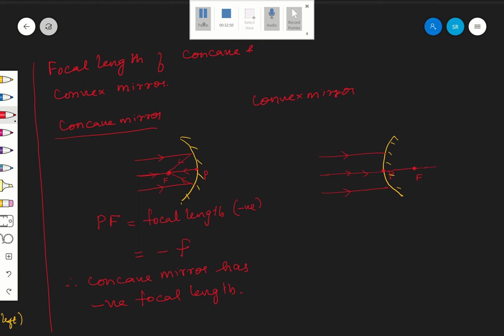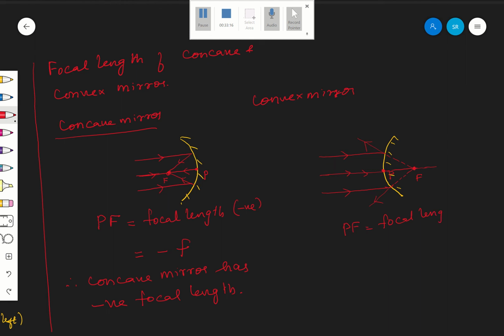Therefore, this is how to draw. From here a dotted line, and from here the solid ray, like that. Now, what is PF here, in the case of a convex mirror? PF here is nothing but the focal length.